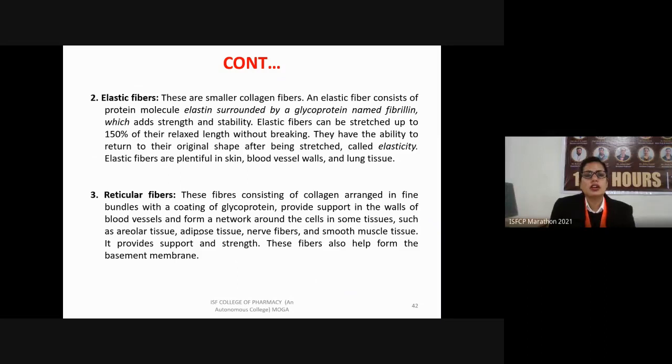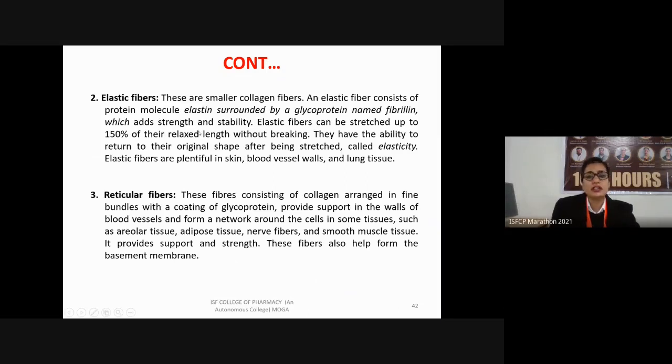Another one we have is the elastic fibers and reticulin fibers. Elastic fibers are slightly smaller than the collagen fiber. An elastic fiber consists of the protein named elastin and another protein which is a glycoprotein in nature, known as fibrillin. Its function is to add strength and stability.